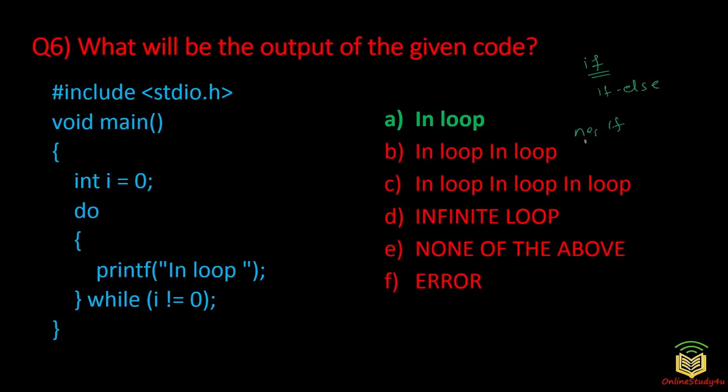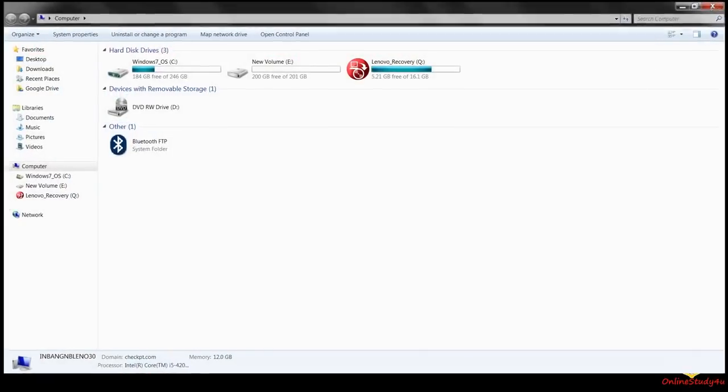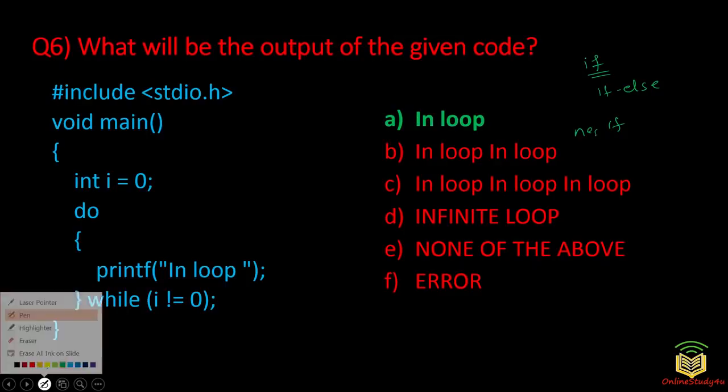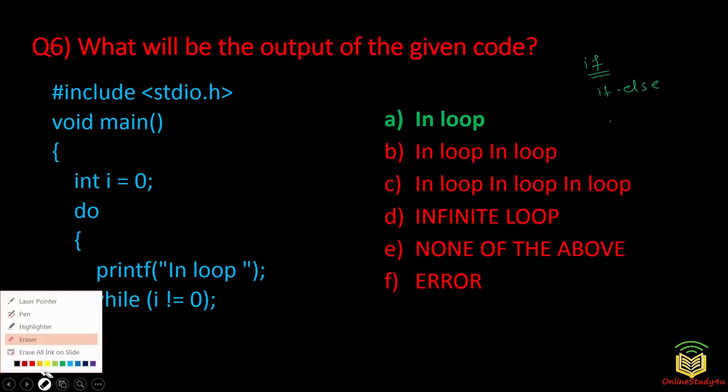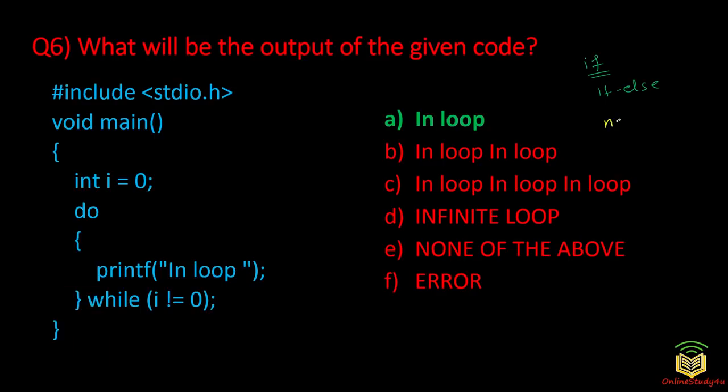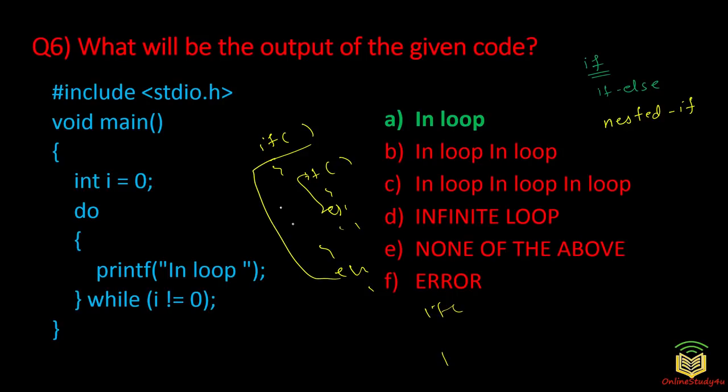Read more about the nested if condition. That is very much important as well. You need to know about the nested if. Nested if is nothing but inside one if another if will be inserted. Okay, so for this nested if, let us suppose I have this if condition here, and inside I will have another if. For this outer one I will have else here. Inside this else only I can have another if condition. So how does this else scoping work? For which if, which else will work?